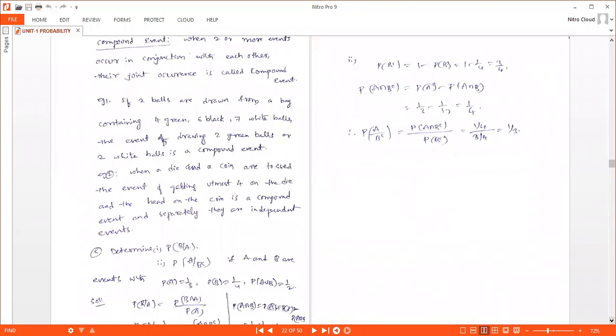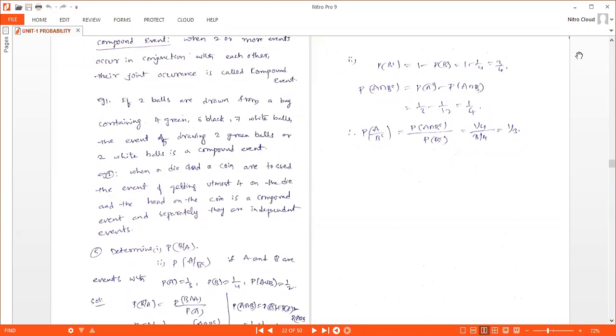Let's see one more definition. Compound event: when two or more events occur in conjunction with each other, their joint occurrence is called a compound event. We'll see that with an example. If two balls are drawn from a bag containing 4 green, 6 black, and 7 white balls, the event of drawing 2 green balls or 2 white balls.